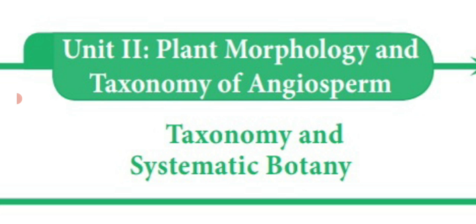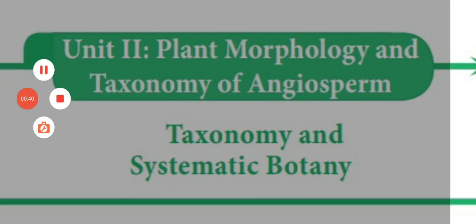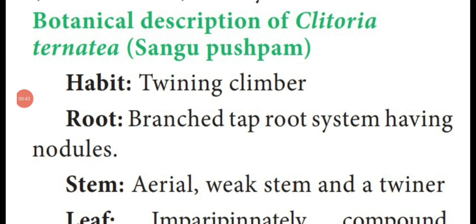Dear students, in the previous video class, we have seen the general characteristic features of the family Fabaceae. Now, we are going to see the botanical description of one of the plants, Clitoria ternacea. In Tamil, it is known as Sangupu. Dear students, see the topic, botanical description of Clitoria ternacea.